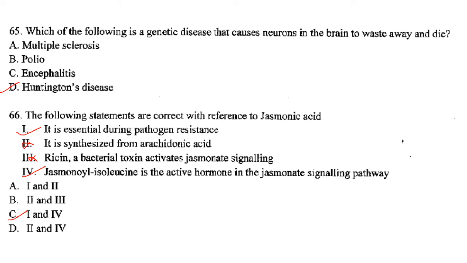Then next one. The following statements are correct with reference to jasmonic acid. It is essential during pathogen resistance. Yes, that's correct. It is synthesized from arachidonic acid. No, it is from linolenic acid, so 2 is wrong. Ricin, a bacterial toxin: ricin is a eukaryotic toxin, not a bacterial toxin. And the fourth one, jasmonoyl isoleucine is the active hormone in the jasmonate signaling pathway. That is also correct. So 1 and 4 are correct. Option C is correct.